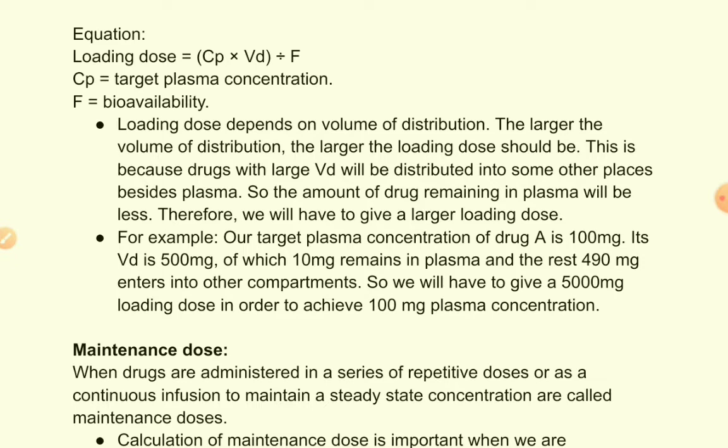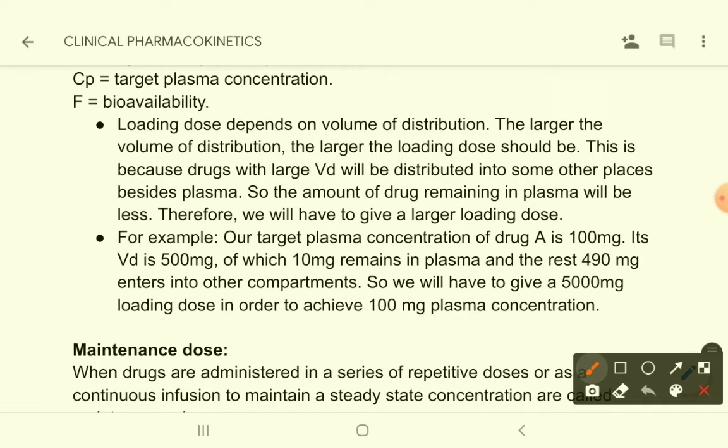And if you see this example, I think you will be able to understand this thing. Suppose our target plasma concentration for drug A is 100 mg, and its volume of distribution is 500 mg, of which 10 mg remains in plasma and the rest 490 mg enters into other compartments.